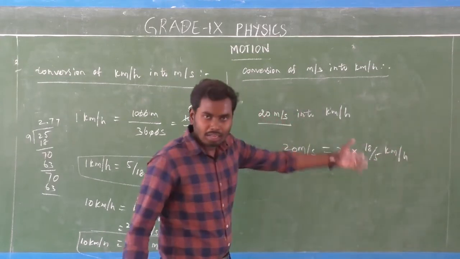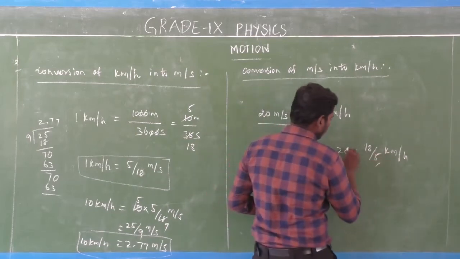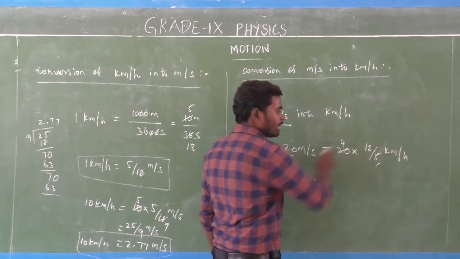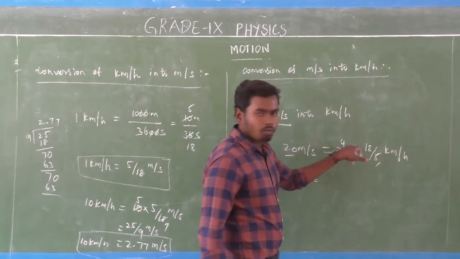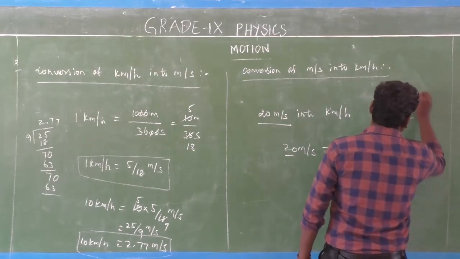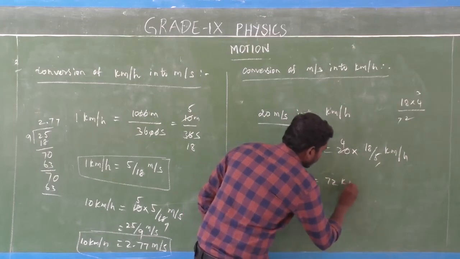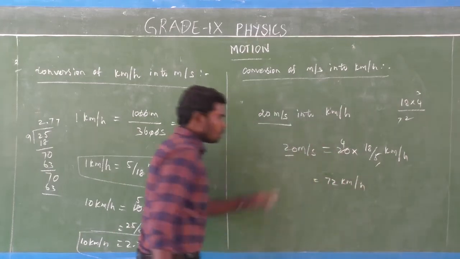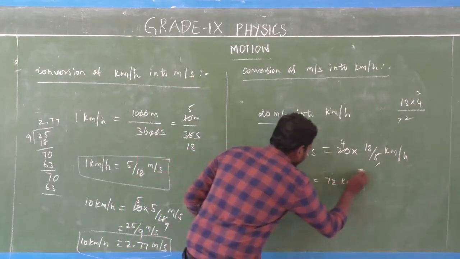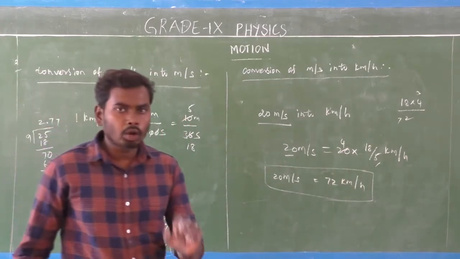You further divide that using the table of five: 4 into 5 is 20. Then multiply 4 into 18, that is equal to 72 kilometer per hour. So 20 meter per second is equal to 72 kilometer per hour.